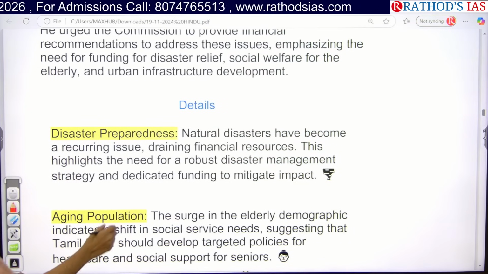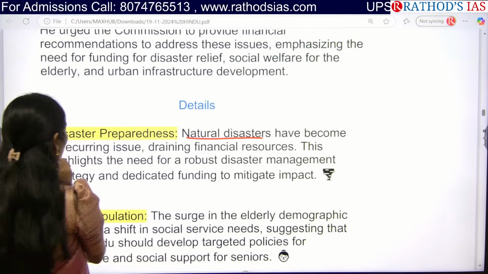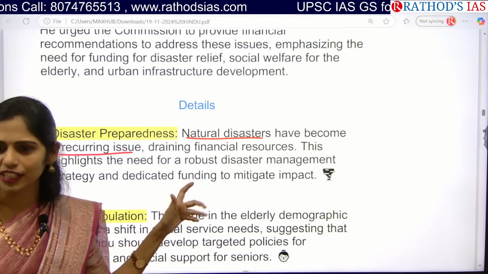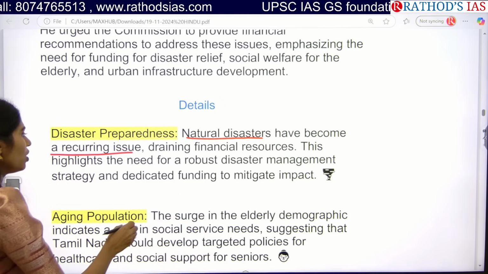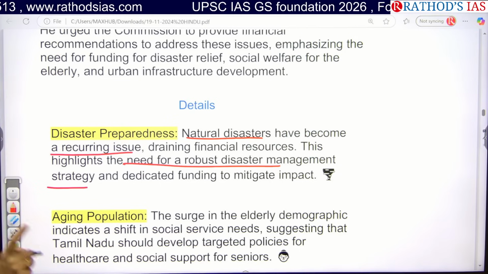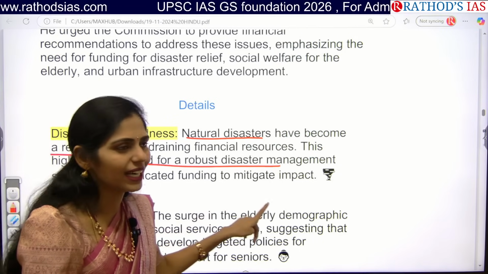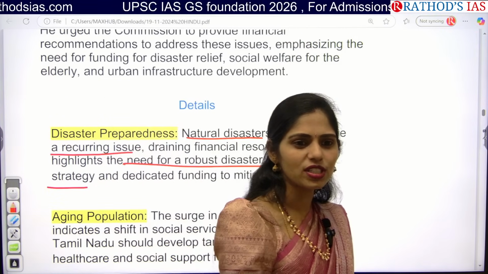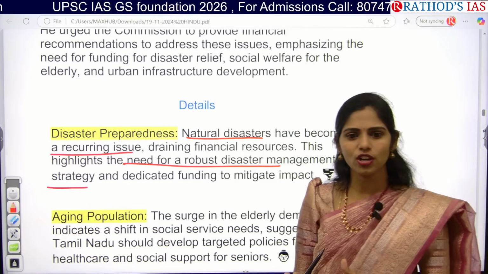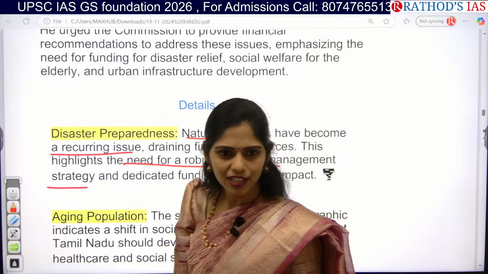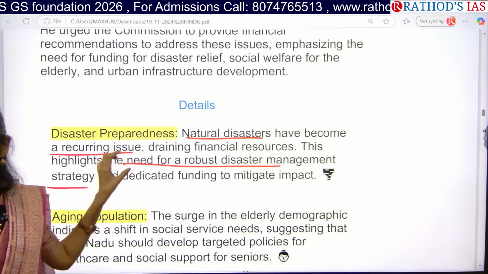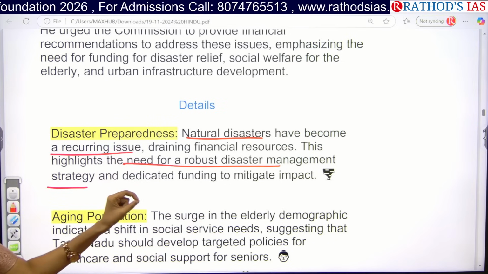So first, natural disasters have become a recurring issue. Because of that, there is a draining of the state's resources. Because of this, we need a robust disaster management strategy, and for that we need dedicated funding to mitigate the impact. So recently, what was the development in Tamil Nadu? They declared heat waves as a state disaster. Because of that, they will be getting some funds from the central government, or else they won't. So you can write that example: heat wave recently declared a disaster by Tamil Nadu.